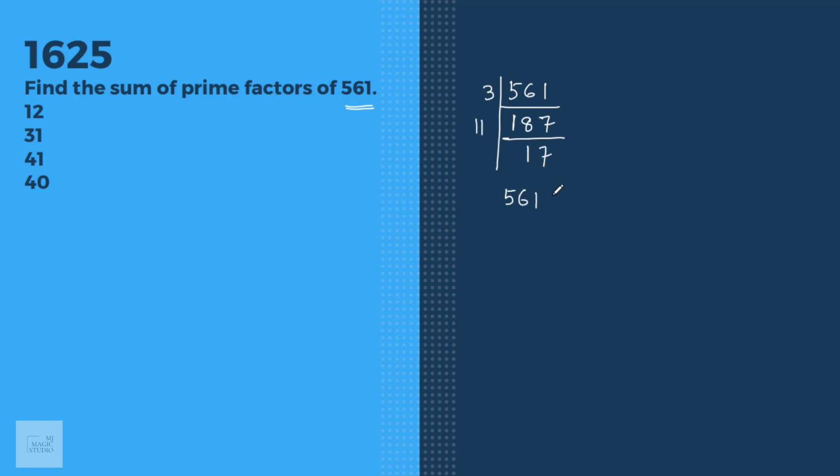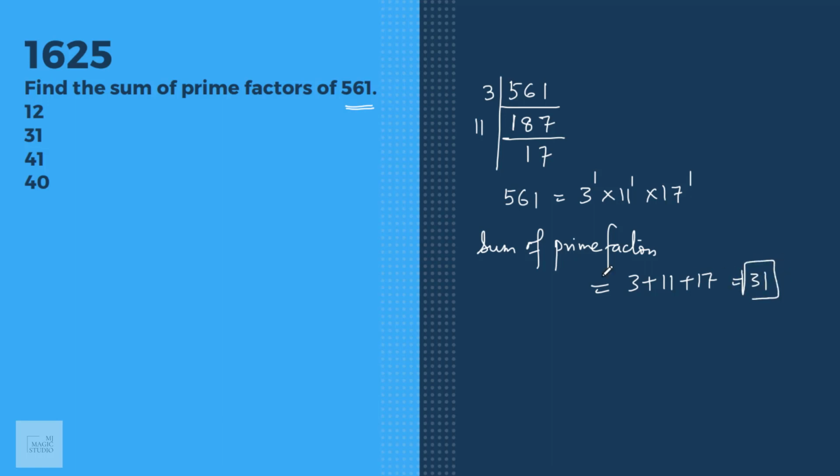That means 561 is 3 to the power 1 into 11 to the power 1 into 17 to the power 1. Therefore, the sum of prime factors is the prime numbers which can divide this. 3 plus 11 plus 17 is 31. That is, yes, option B.